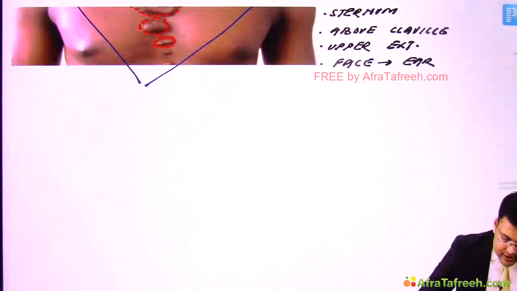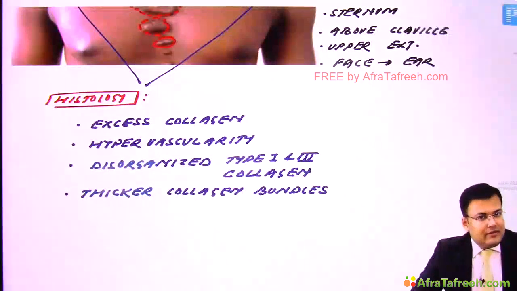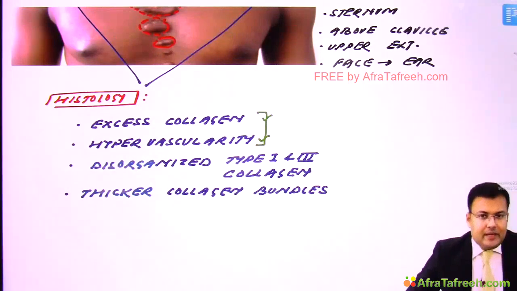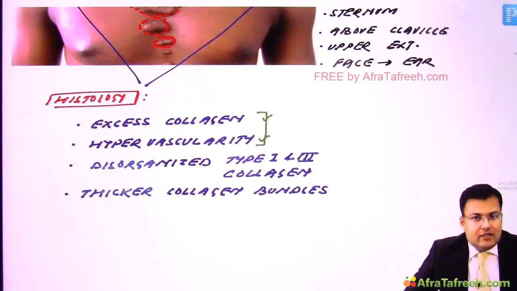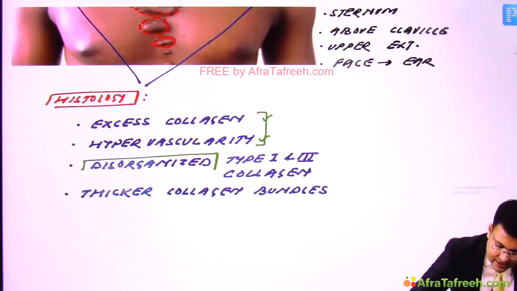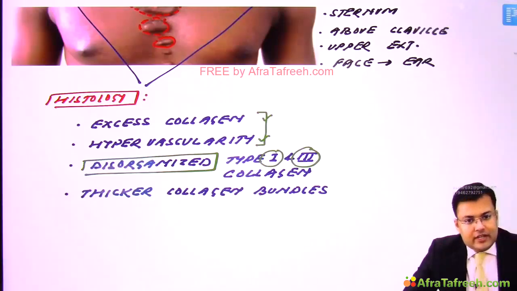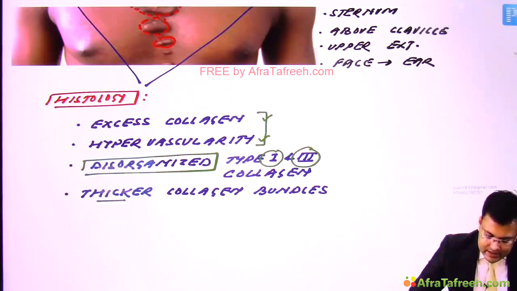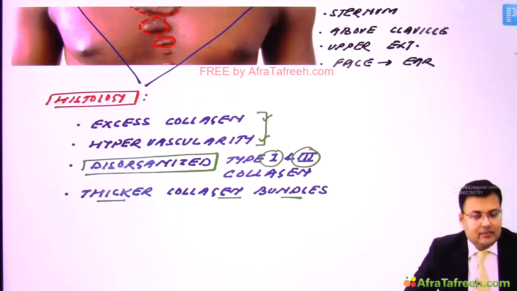Now see the histological features. What you see here in keloids. We discussed in hypertrophic scar that there was excess collagen. Clear? And there was hypervascularity. What kind of excess collagen was there? Type 3, and it was well organized. Now see here, it is disorganized. What? Type 1 and type 3 collagen. So here it is disorganized type 1 and type 3 collagen. Simultaneously there are thicker collagen bundles.